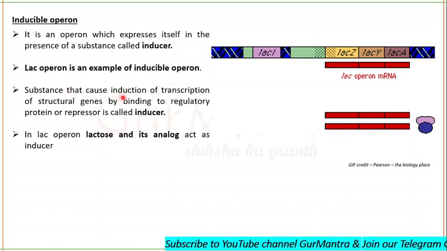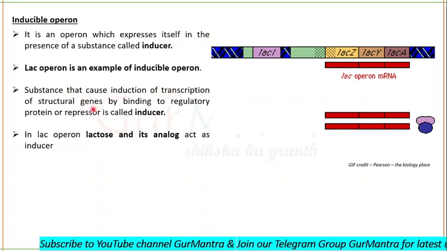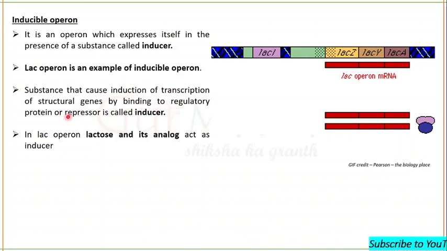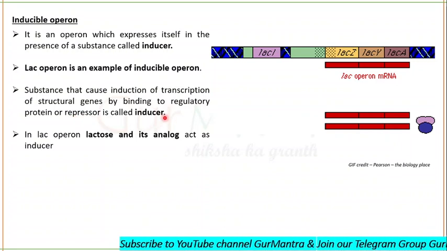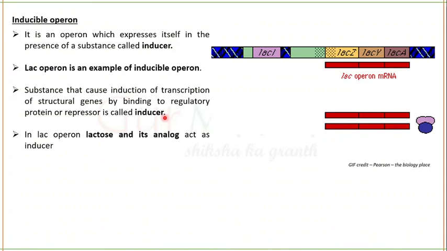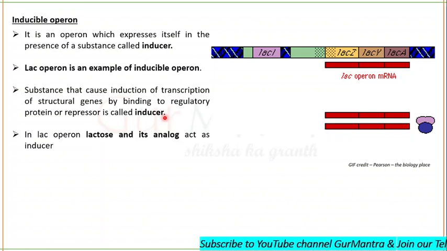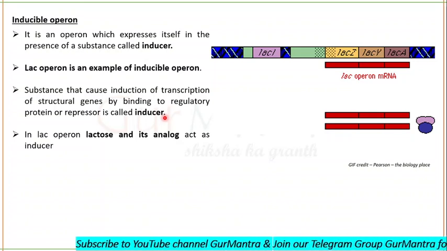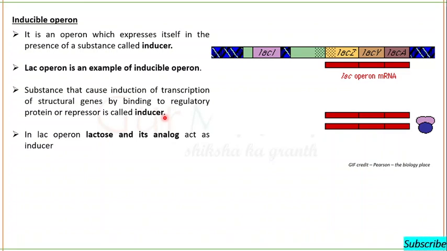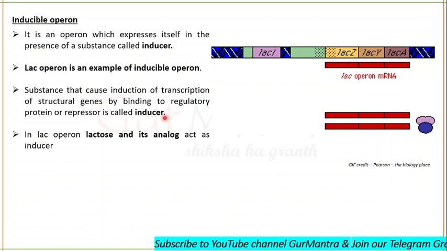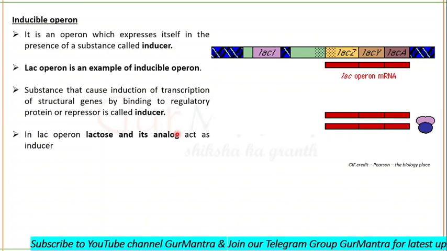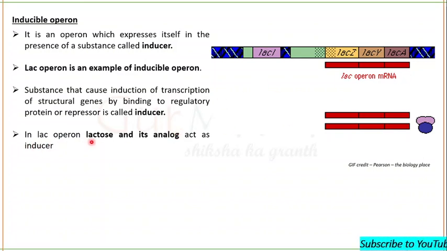Substances that cause the induction of transcription of structural genes by inhibiting the regulatory protein or repressor are called inducers. Do you understand? An inducer is a substance that can cause the induction of transcription of structural genes by binding to the regulatory protein. The inducer binds to the allosteric site of the regulatory protein. It causes a conformational change in this protein and won't allow it to bind to the operator region, and that's how there will be transcription of structural genes. In the lac operon, lactose and its analogs act as inducers.